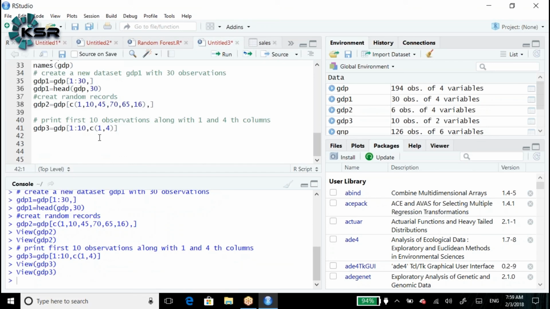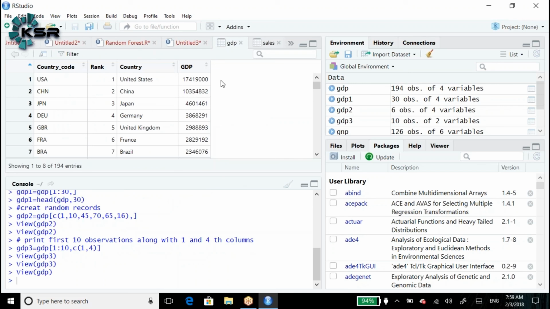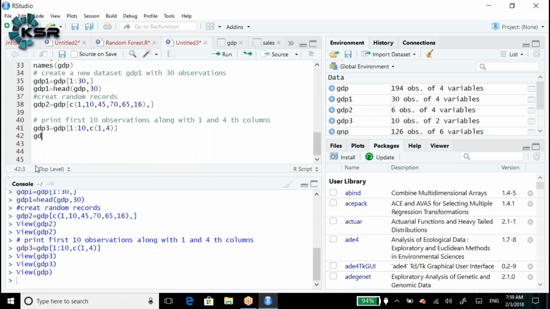Okay. Next will be GDP. I don't want the second column in my data set. What is the second column in the GDP? I don't want rank. I want to print the country code, country, GDP. How do we print that? GDP 4 is equal to GDP of comma. Before the comma we did not specify anything.